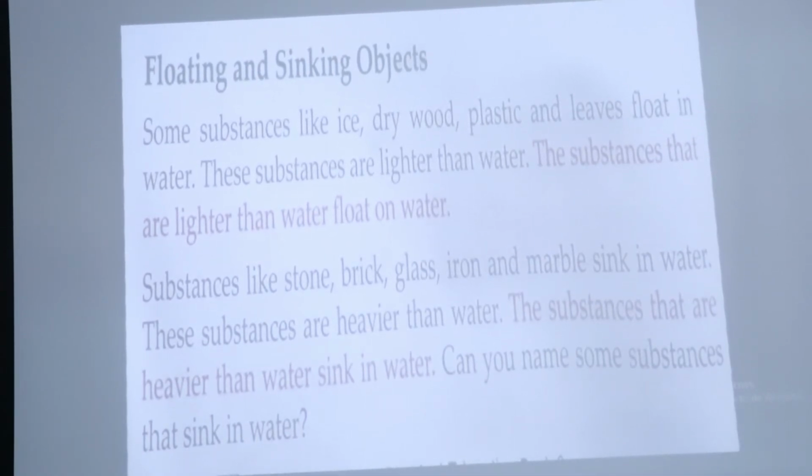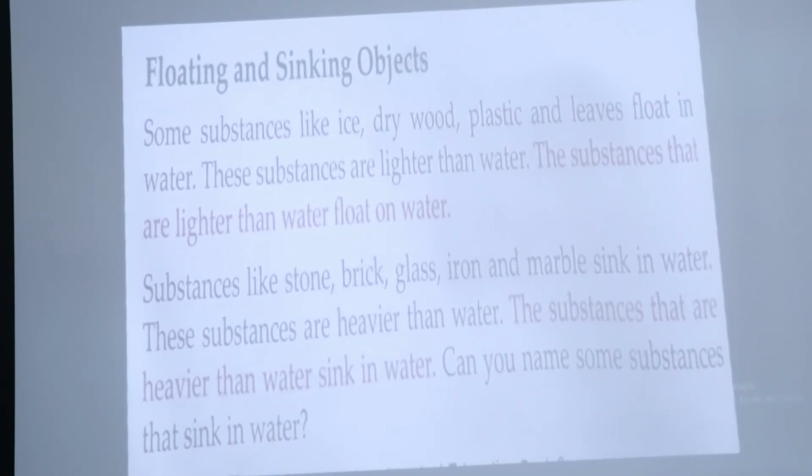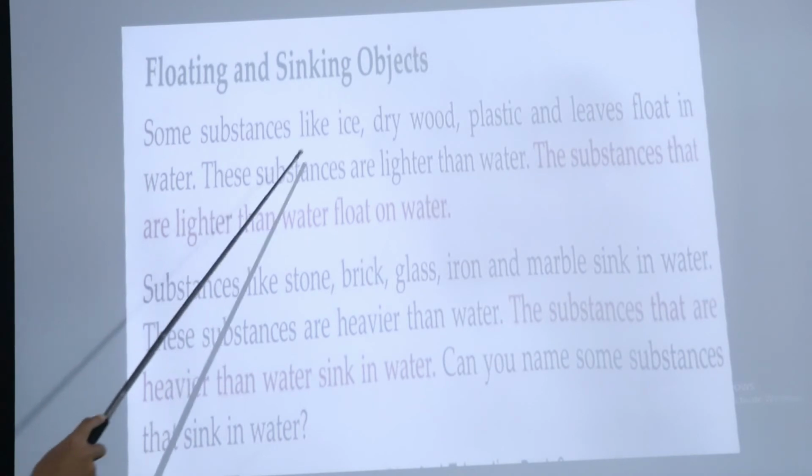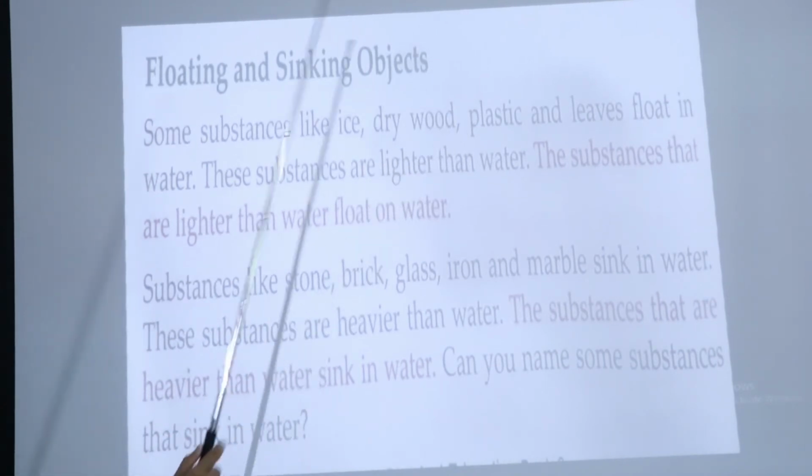Why do they float in water? Because these are substances which are lighter than water. Lighter means halka. That's why the substances that are lighter than water float on water, because those are the substances which are lighter than water. Likewise,